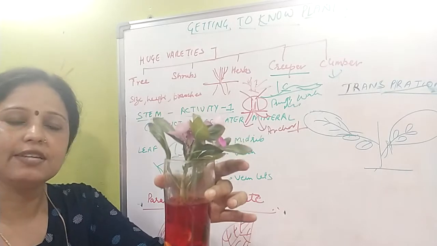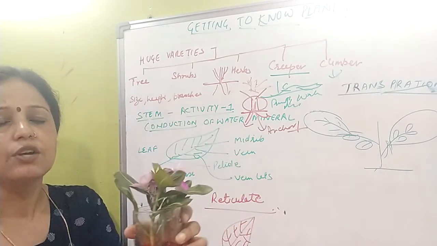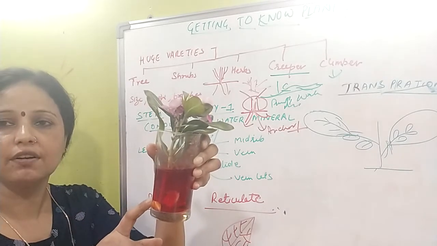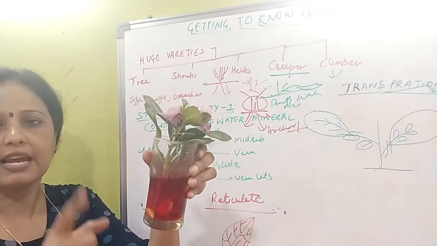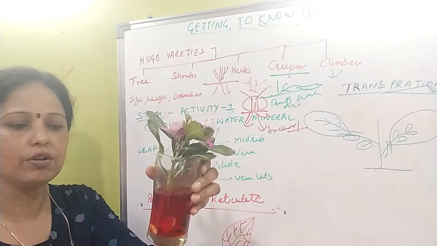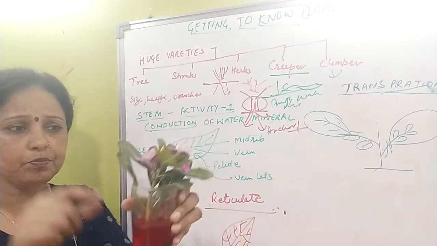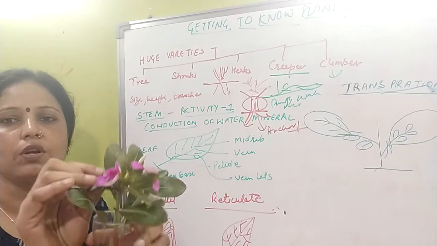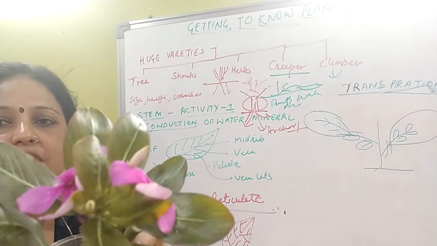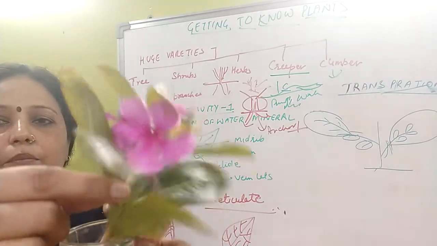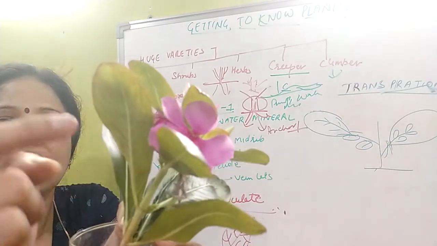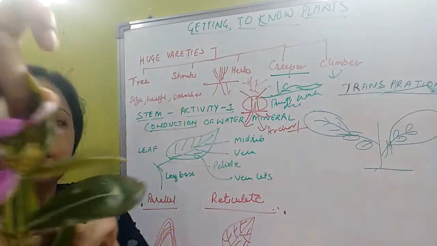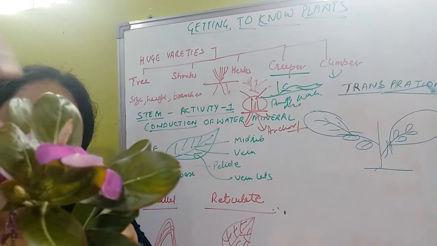After that you have to keep this setup in sunlight for 2 to 3 hours. You will find after some time that red, because I have taken the red color. Instead of that you can also use ink, like black ink or blue ink, and make colored water. It is better to take a white flower, so it will appear more. You will find that in the morning these leaves were pure green in color, but now at the outer side there is a red appearance. Okay, so this is the red appearance of the leaves.